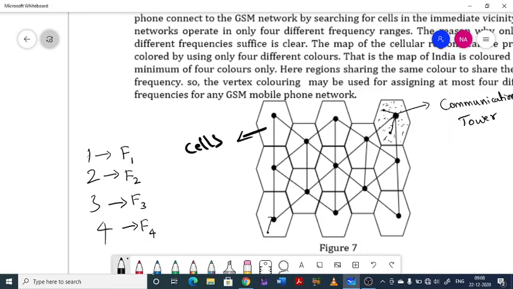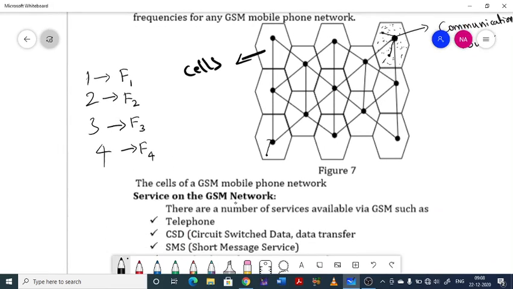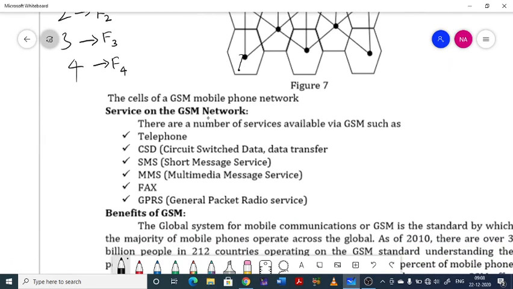So then, as usual, the GSM network is going to provide the service to the common man's mobile phones. So what are the services that are given by GSM networks? That is listed here. But the main thing is how graph coloring is used in GSM networks.